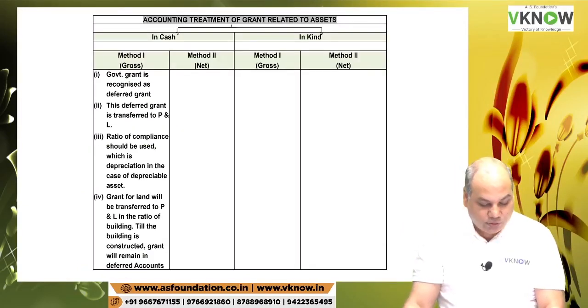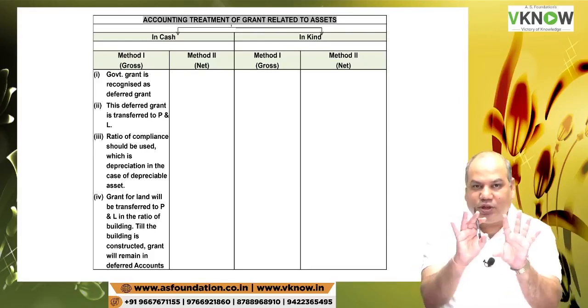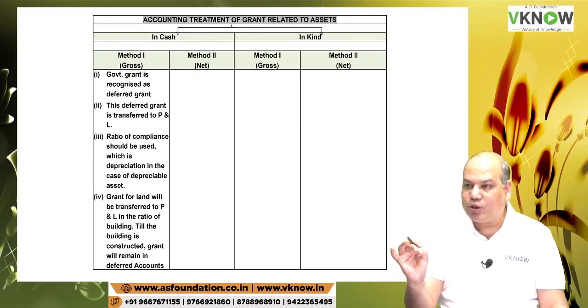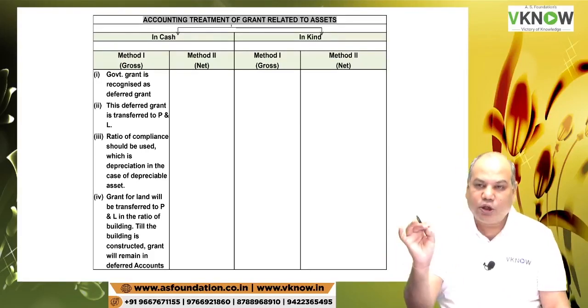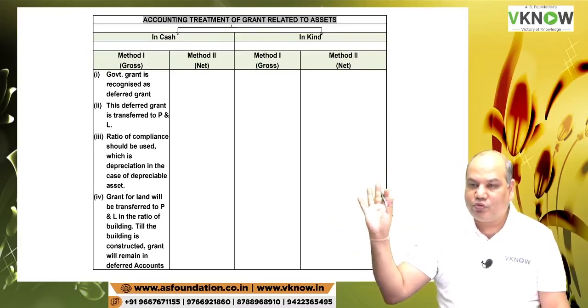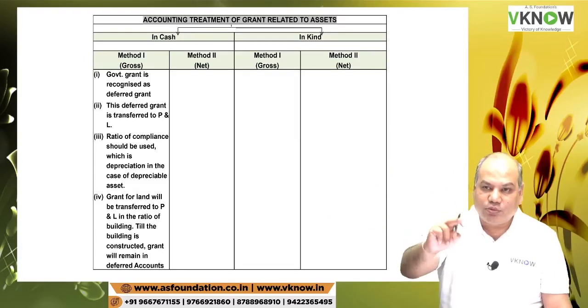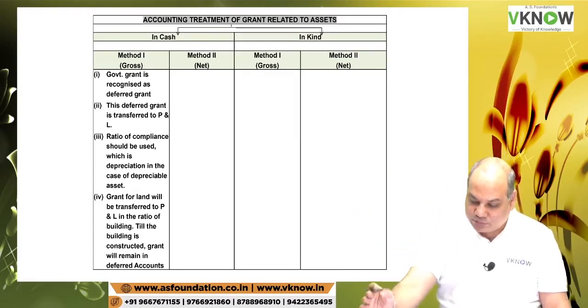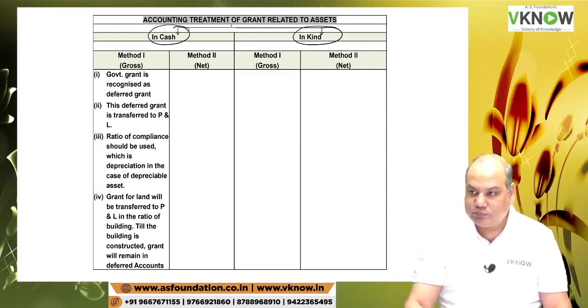Now what about the accounting treatment? Although the standard is quite long, we have divided this into 4 columns, and that will give you complete idea about the accounting treatment of government grant received related to asset. So what is my topic right now? Accounting treatment of GRA. And then there are 2 possibilities.